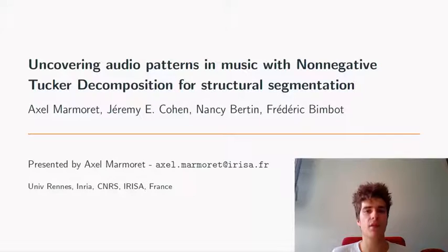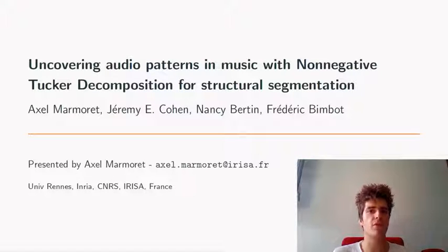In this video, I am presenting a factorization technique called non-negative Tucker decomposition, which is based on tensor algebra. This method can be used to extract new representations of music signals and to uncover audio patterns in music pieces. In this work, we evaluate the potential of this technique for the task of structural segmentation of music in audio form.